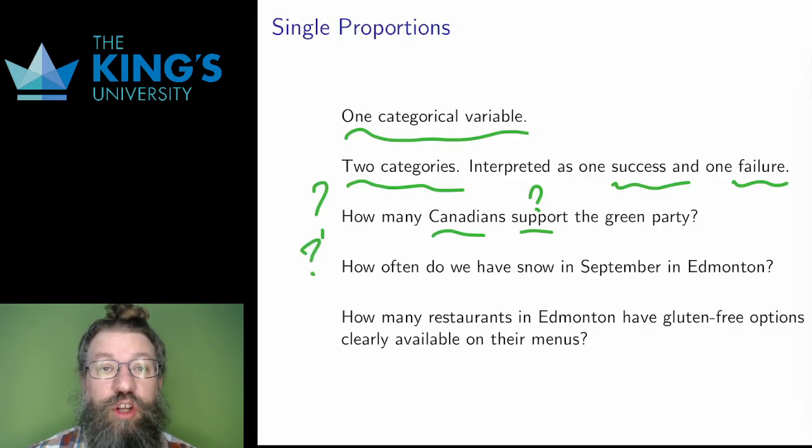How often do we have snow in September at Edmonton? There is only one category, years, and there are two outcomes, snow or no snow. And that leaves us with one percentage. How many years have snow sometime in September?